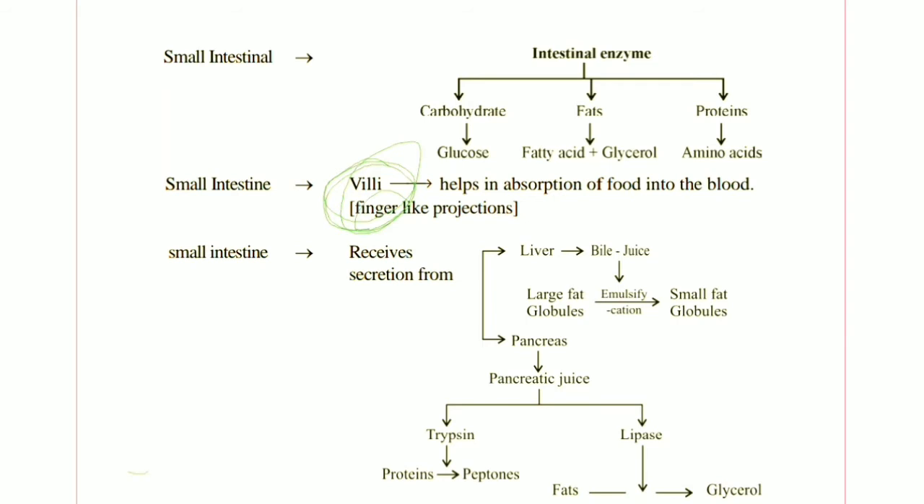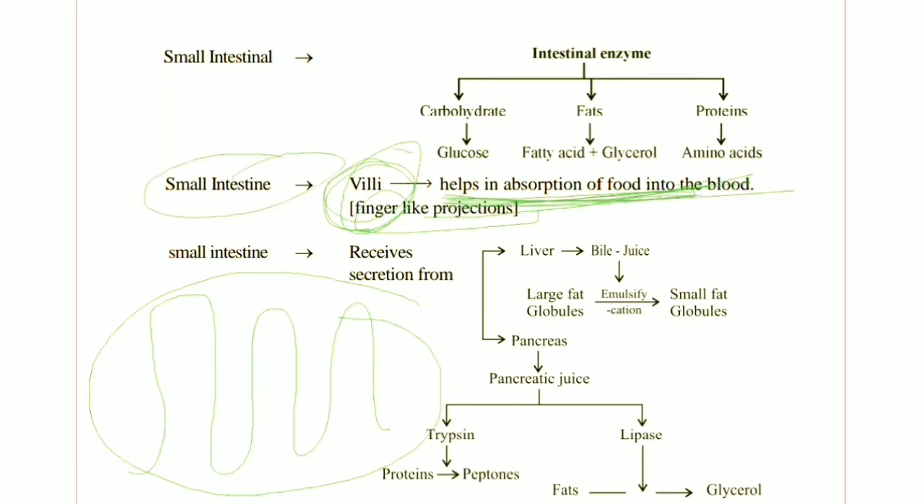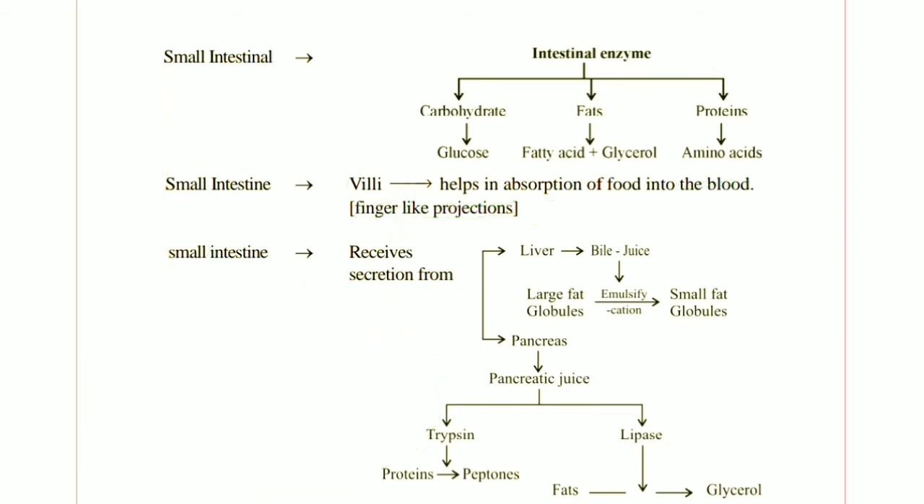These are finger-like projections, called villi, which increase the absorbable surface area of the small intestine. They are extensions of the mucosa layer present in the small intestine, there to increase the absorbable area for more and more absorption of food.